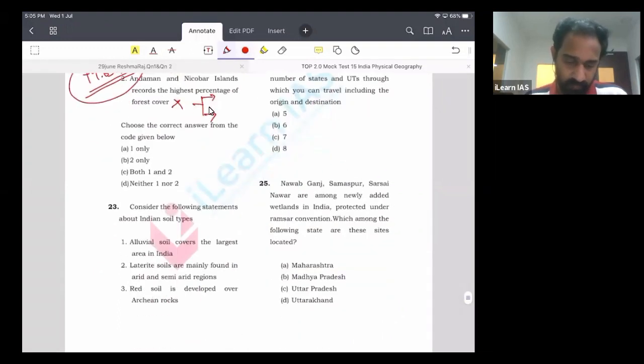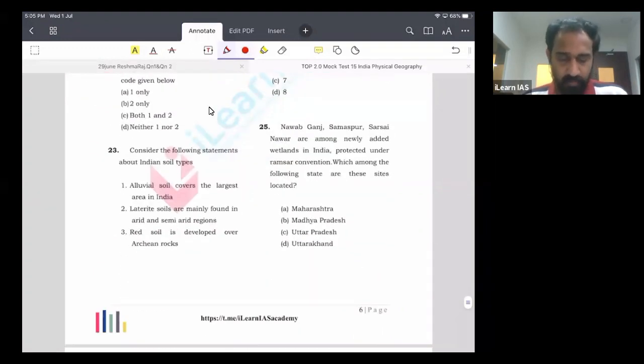So remember this information. Question number 23 is about Indian soils. Alluvial soil covers the largest area in India, which is a correct statement. Let us look at the second statement. It says laterite soils are mainly found in the arid and semi-arid regions. No, it is associated with the heavy rainfall regions. We can eliminate this one.